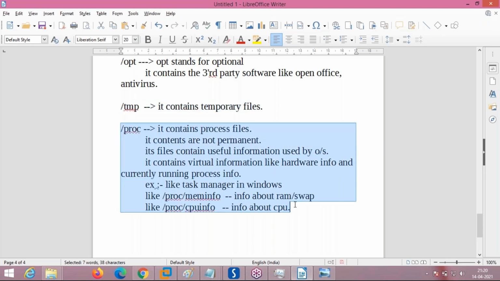The most important thing is proc. What is the meaning of proc? It is a process file directory. proc stands for process. It contains process files.